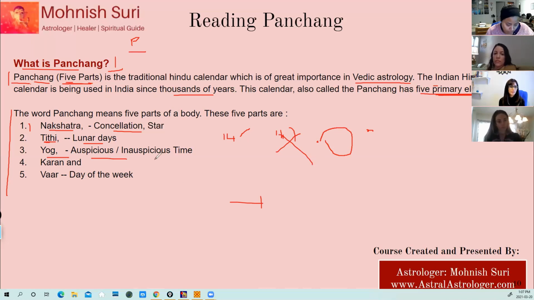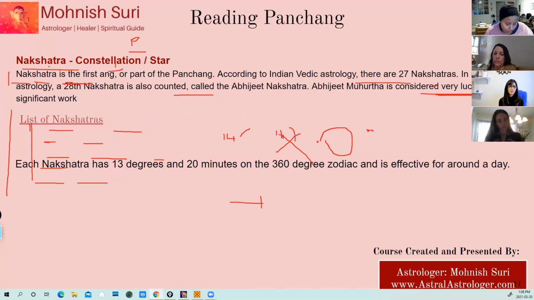Then the yogas. Yogas are the auspicious and inauspicious time of a particular day. And then the karana. There are 2 karanas in each day. We'll cover that in the next slide. And the final is the var. Var is the day of the week: Monday, Tuesday, Wednesday, Thursday, Friday, Saturday. So these are the 5 elements of a Panchang. How to see that, I'm going to show you today, and you must practice this every day, okay? So let's go over one by one first.